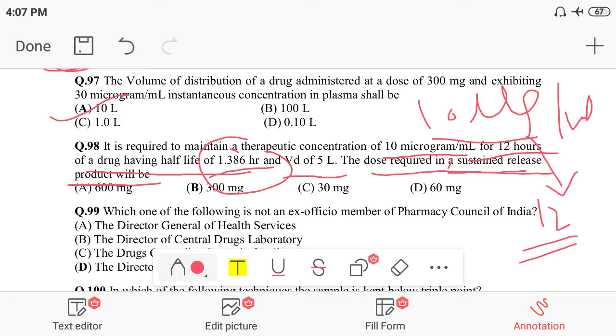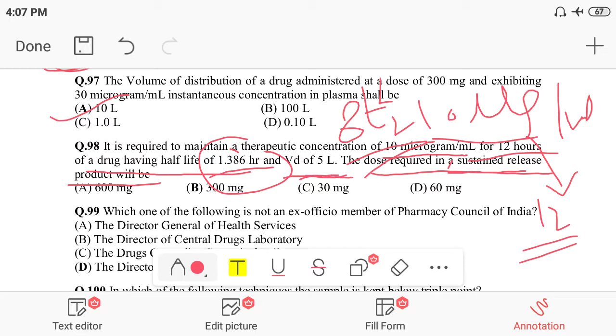So when we divide this quantity, we have to take near about 6 or 8 half lives. We can use 8 half lives here, so 8 half lives are required. Volume of distribution is 5 liter.